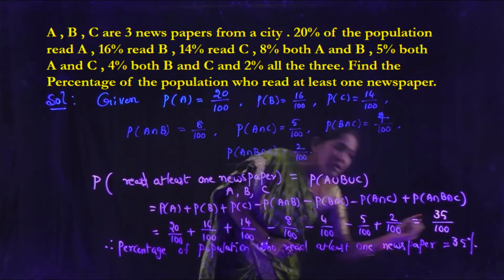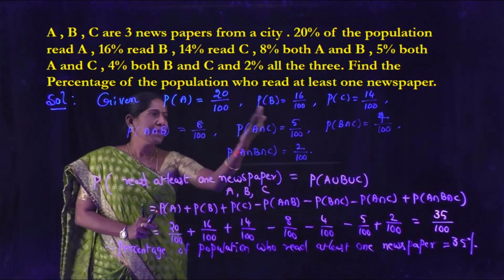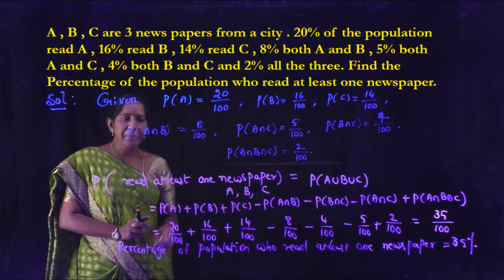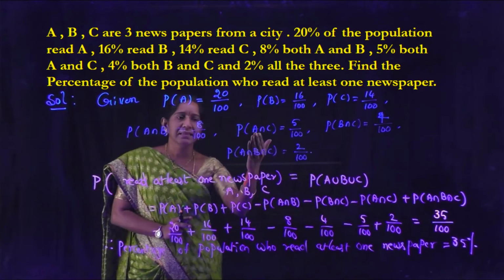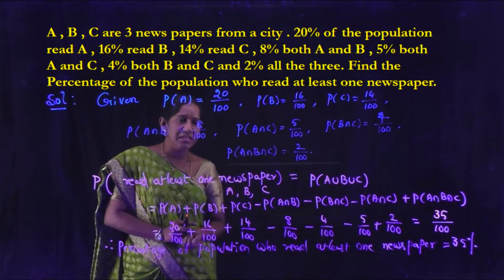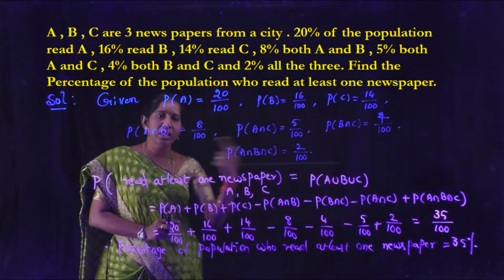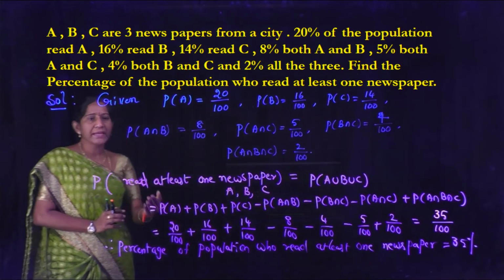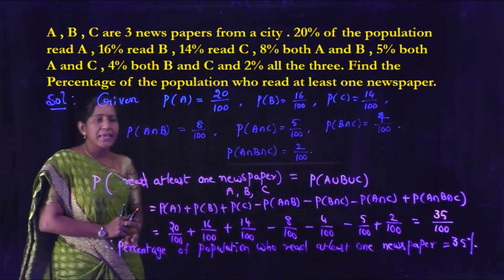percent. So in this problem, given P of A, P of B, P of C, and both A and B, that is denoted by P of A intersection B, and both A and C, that is denoted by set notation A intersection C. So P of A intersection C. Similarly, P of B intersection C is given, and all three denoted by A intersection B intersection C. So we have to find the percentage of population who read at least one of the newspapers A, B, C.